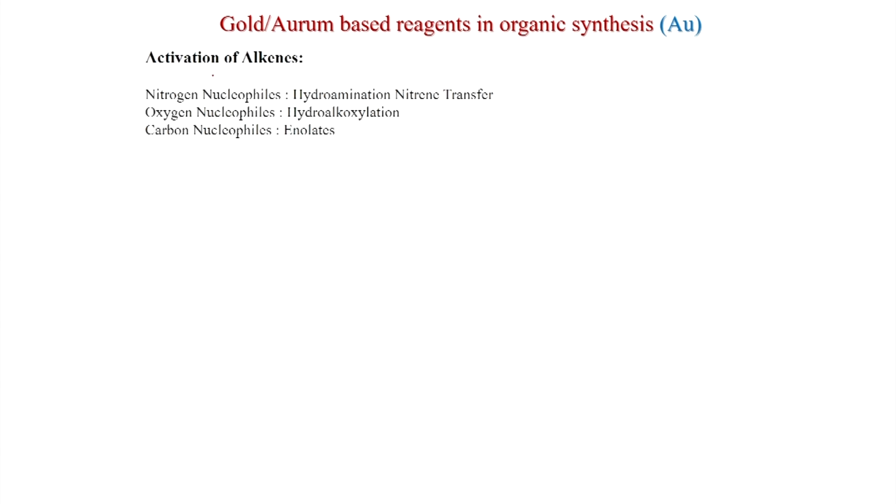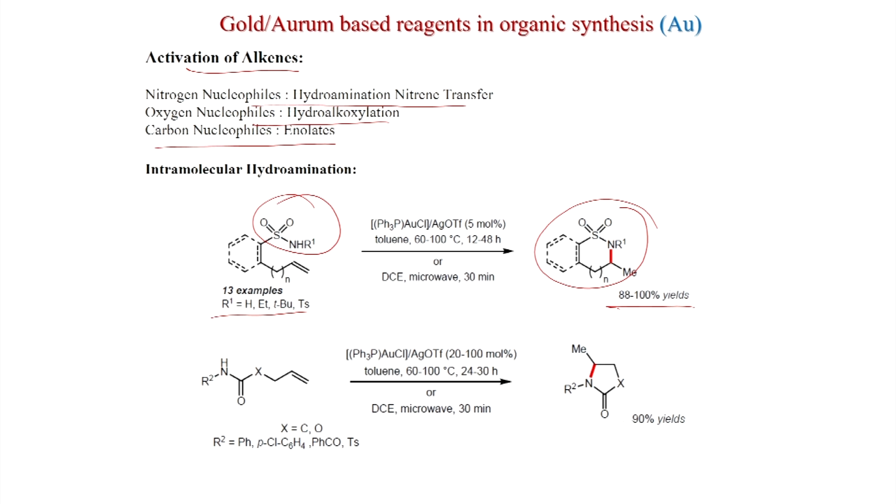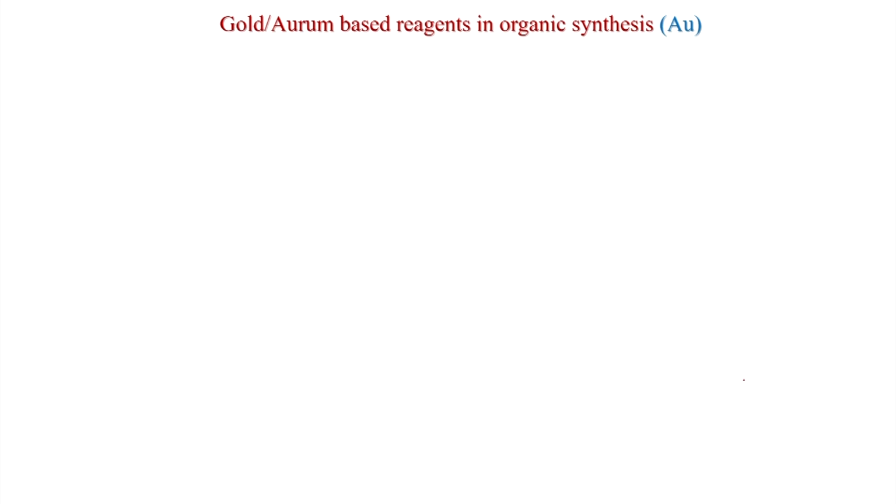Last, we will see activation of alkenes: nitrogen nucleophiles, hydroamination, nitrogen transfer, oxygen nucleophiles, hydroalkylation, carbon nucleophiles, enolate. So, this is the hydroamination. Sulfonamide is present, and you can get this product in 88 to 100% yield, and you can see this one is present, then this is also possible. This is the newly generated bond that is formed. So, this is the hydroamination. This was published in Organic Letters 2006.